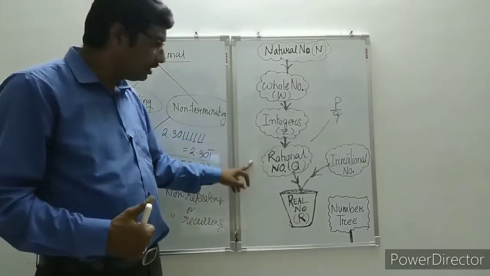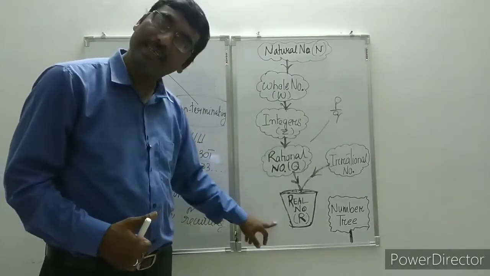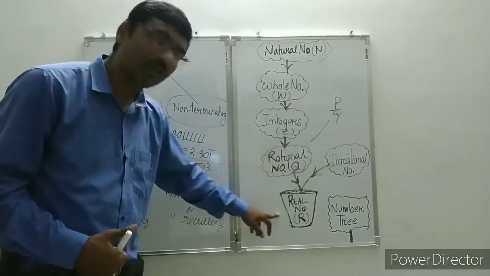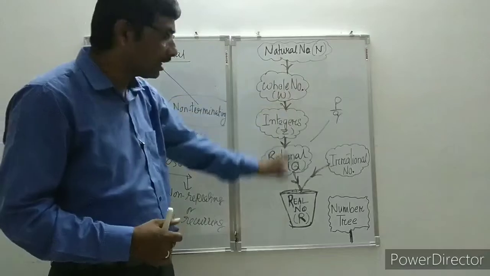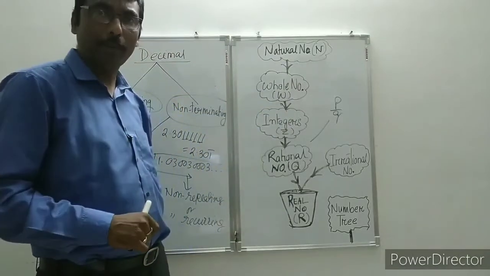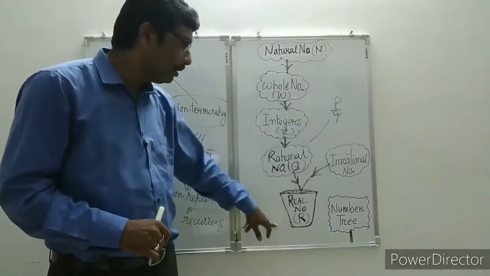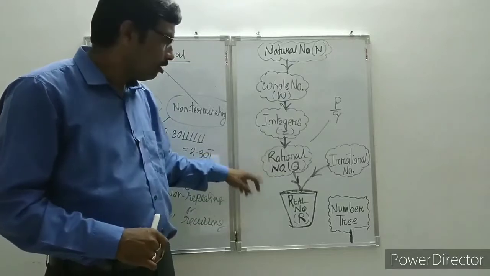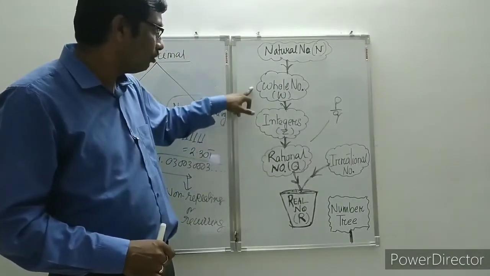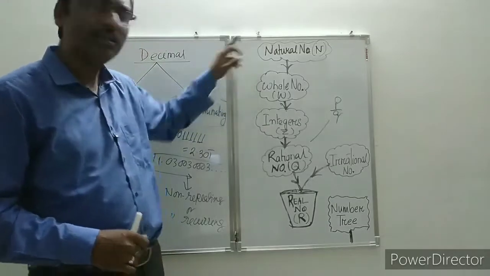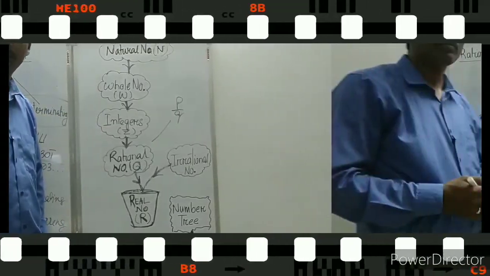All integers are rational numbers and real numbers. All rational numbers are also real numbers. But if the direction is against the diagram, then it will not hold. Like, all real numbers are not rational, all rational numbers are not integers, all integers are not whole numbers, all whole numbers are not natural numbers.